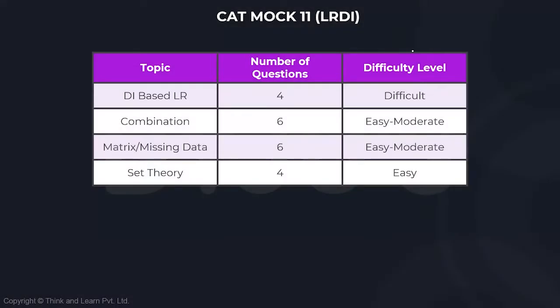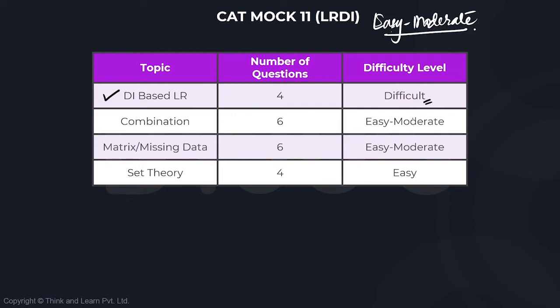The overall level of difficulty of this paper, I would consider to be easy to moderate. The only set which was actually quite difficult was the first set, which consisted of the change in the prices of the three houses. It was not easy to figure out all the cases, and the questions asked were also very tricky ones. So the first set, which was DI based LR, actually it was not a DI. It's going to be considered as difficult.